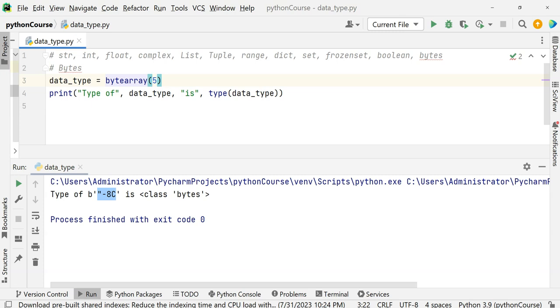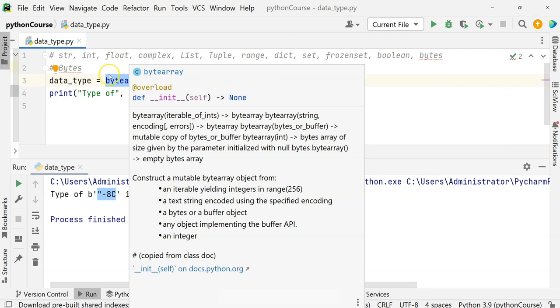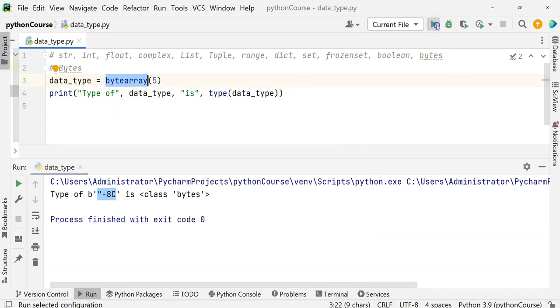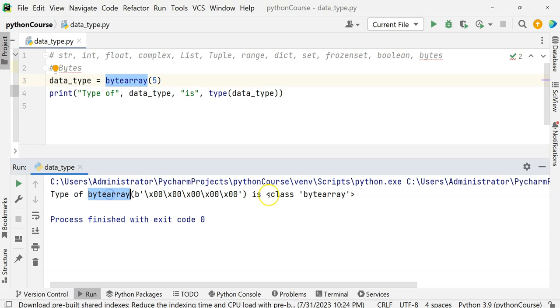It returns an array of the bytes, the same thing, whereas byte array is kind of immutable. You cannot change it. But when you use the bytes, you can basically change or update that stuff. Okay. Now let's see. When you try to run it, it will basically say this is a byte array, and then the class is what? The type of this data type is what? Byte array. So the difference between bytes and the byte array is that bytes returns an object that cannot be modified, and byte array returns an object that can be modified.